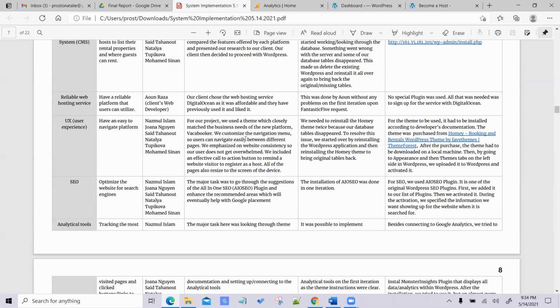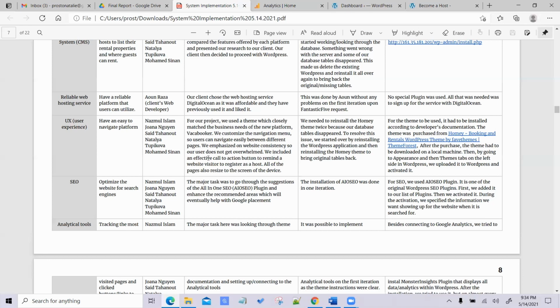So we made sure that we customized the navigation menu so our user can easily navigate between different pages. We made sure that our website is consistent. So when the user looks at it, it doesn't look messy and the user kind of figures out where things are because it's easily predictable.